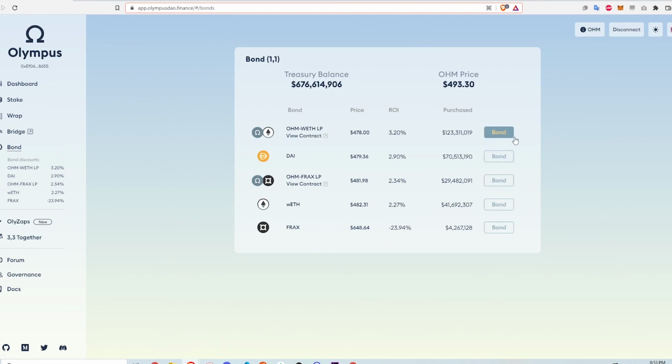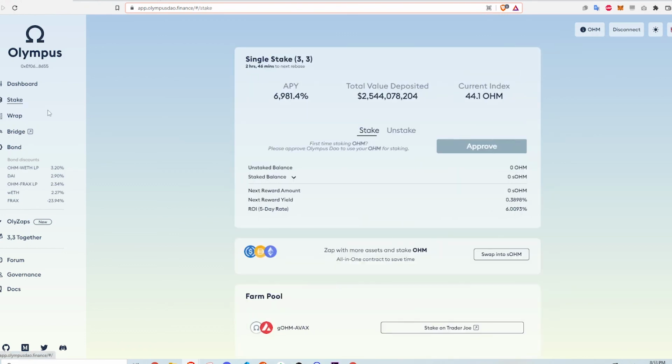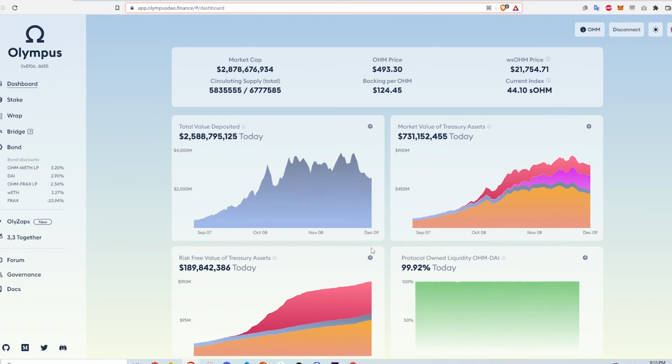If I were to put money in, I'm betting that the ohm token will be utilized in the future and that there is demand for the token. I'm also betting that Olympus's treasury is maintained and growing from bonding, liquidity pool, and other revenues that have not yet been developed by the project. None of these things may happen in the future, and if they don't, I could lose all my invested funds.